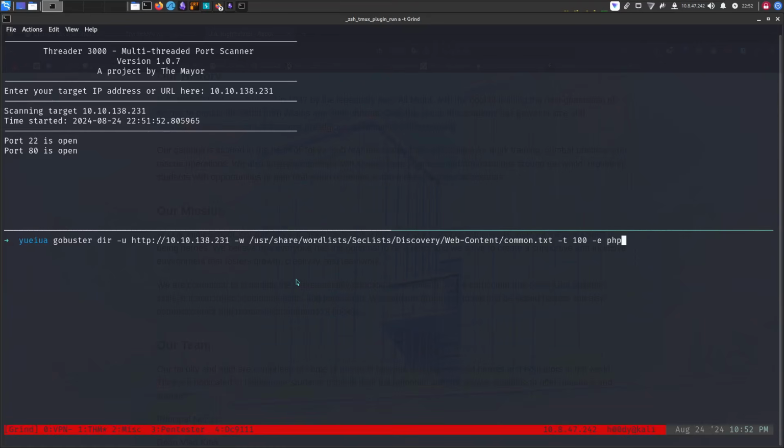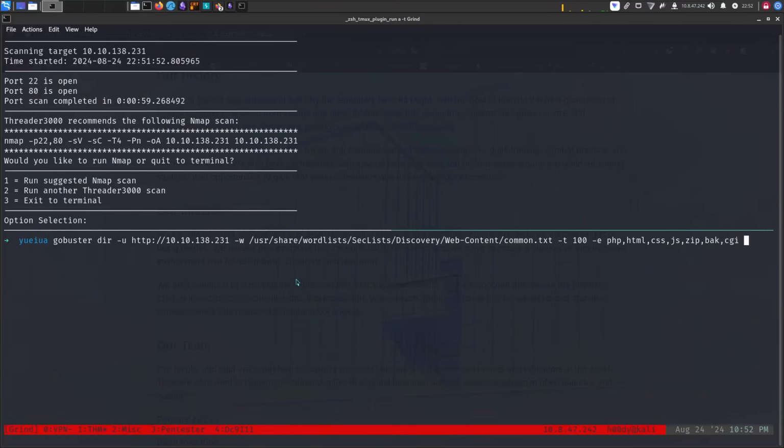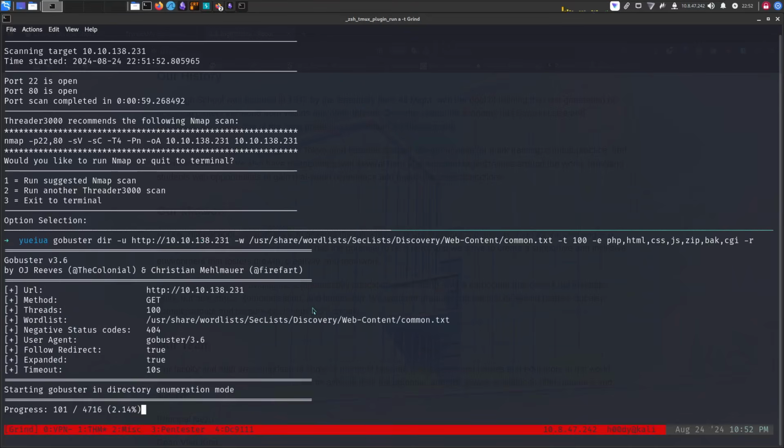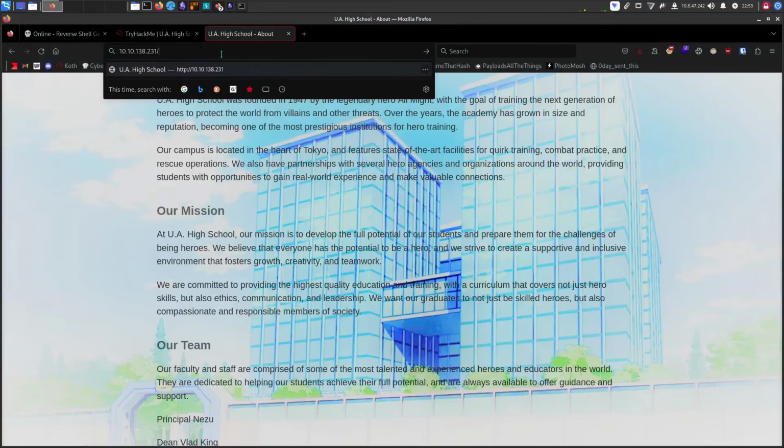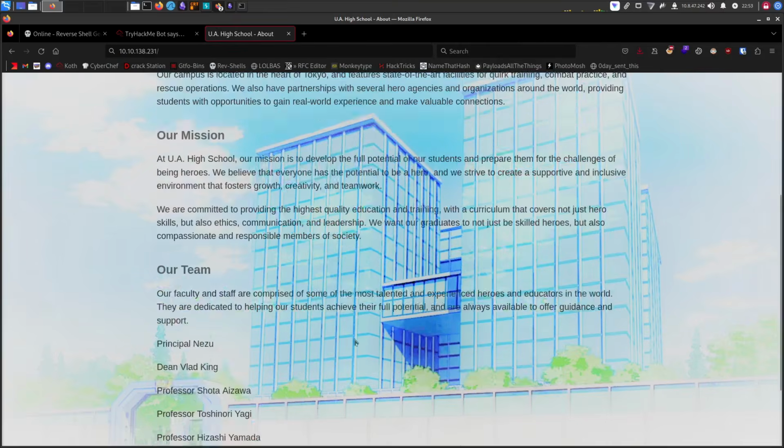We can do extensions: PHP, HTML, CSS, JavaScript, zip, backup, whatever, CGI maybe, and we can run it in recursive mode. So it will even enumerate directories after directory. Take for example, there is a directory called robots, and it will even search for index.html, like in the recursive mode, obviously.